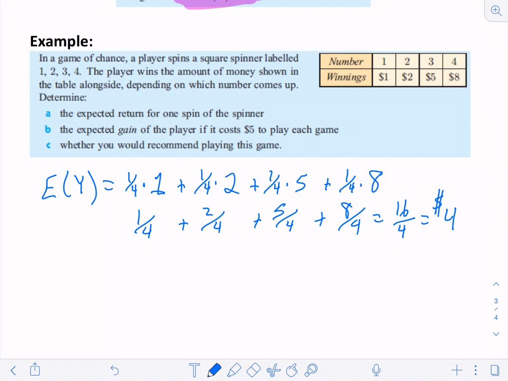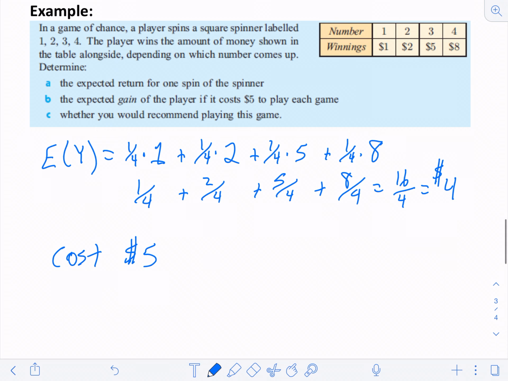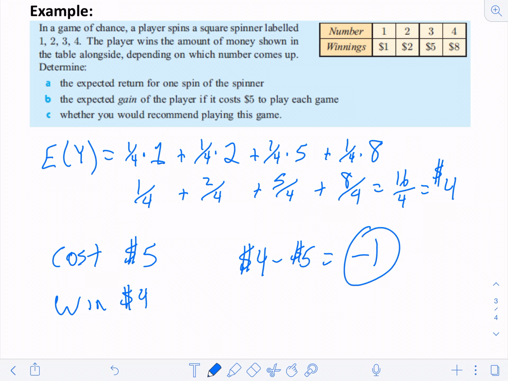Now, obviously, $4 isn't on the wheel. But I can expect if I spin this over time, over the long run, my average winnings for every spin will be about $4. So that's what my expected return is going to be. What's my expected gain? Well, if it costs $5 and I only win $4, well, $4 minus $5 is going to be -1. I'm going to lose $1 in the long run every time I play.